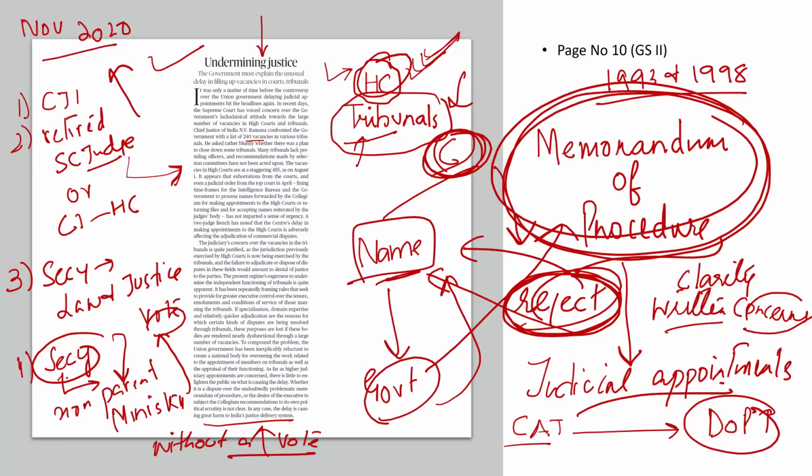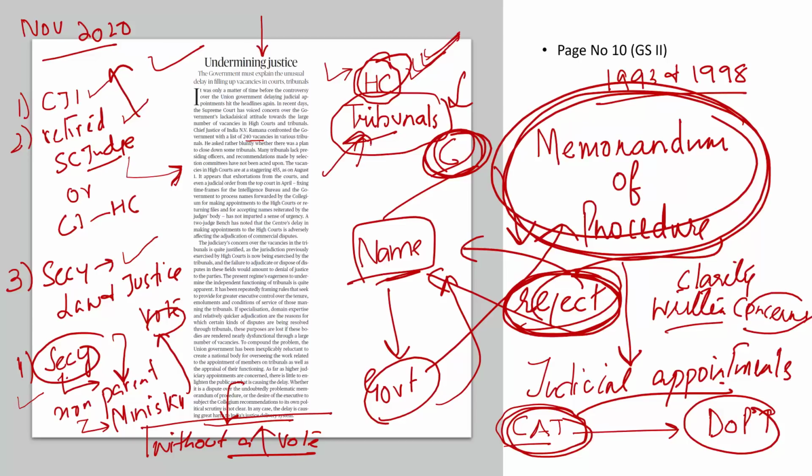To ensure that these tribunals also have some degree of independence from the executive, in November 2020, the Supreme Court specified that the selection committee, which means the committee which will select members to these tribunals, should consist of the Chief Justice of India, a retired Supreme Court judge or a Chief Justice of a High Court, the Secretary of the central government belonging to the Law and Justice Ministry, then a Secretary of the central government but from a non-parent ministry. But the Secretary of the central government of the parent ministry will also be a member of this committee, but he will not have the right to vote to select members to these tribunals.